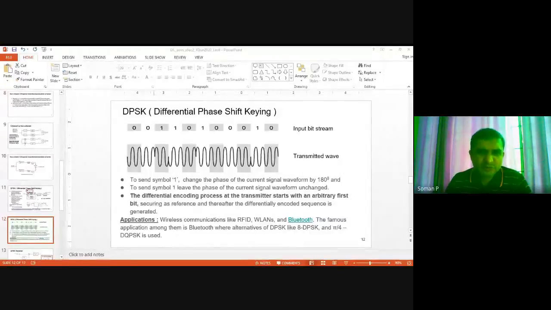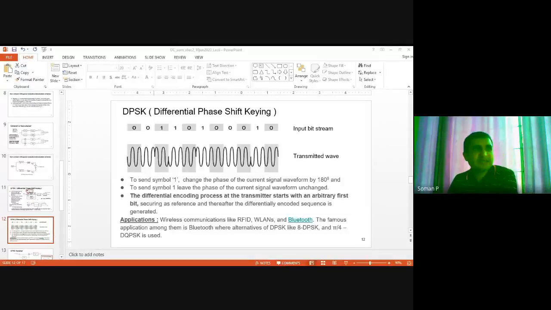Now, just before going to the maths and other waveforms, let's see where all these are used. These are generally used in wireless applications like RFID, WLAN, and Bluetooth. Because otherwise, you have to have some complex PLLs at the receiver to generate the local carrier. So instead of that, if you use DPSK, the receiver will become simpler and cost effective. So in these kinds of wireless systems, we use DPSK.